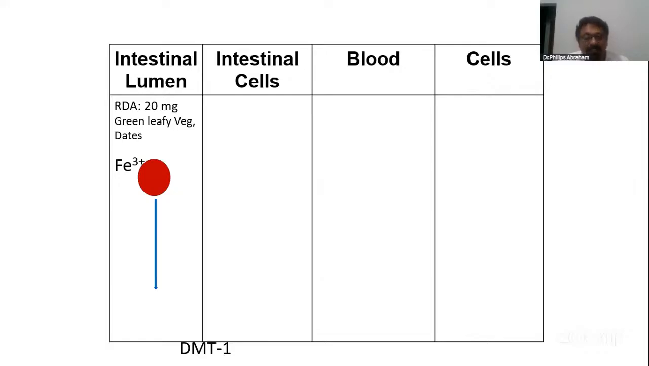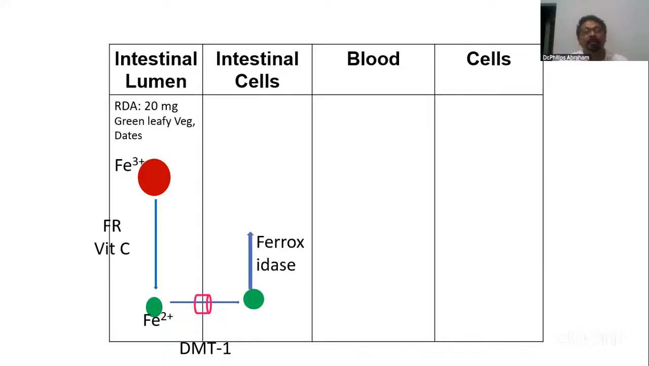These ferric ions are converted to ferrous ions, the Fe2+ form, by reduction of Fe3+ to Fe2+. So the enzyme is ferric reductase. Vitamin C, of course, we will study the functions of vitamin C, helps in absorption of iron. It converts to the ferrous ion. Then this ferrous ion, Fe2+, is divalent. Through the divalent metal transporter DMT1, it is taken up by the cells.